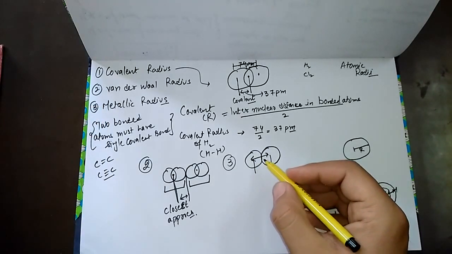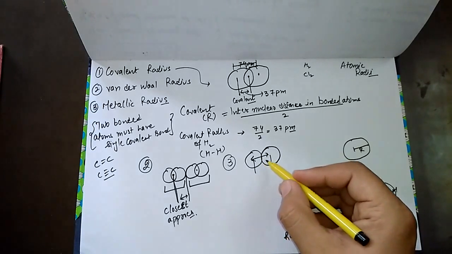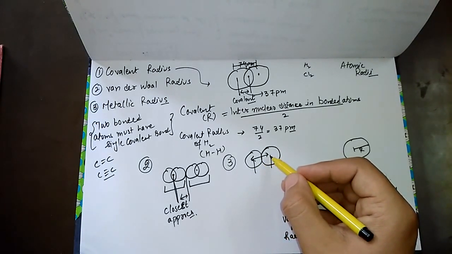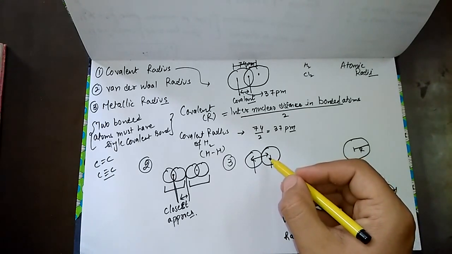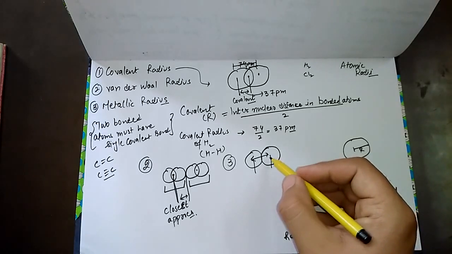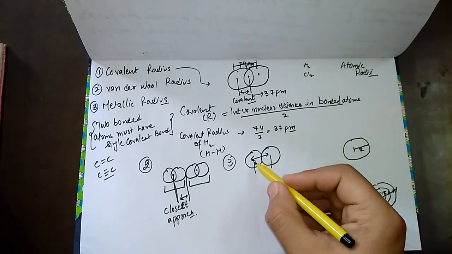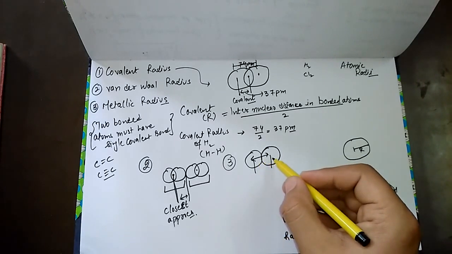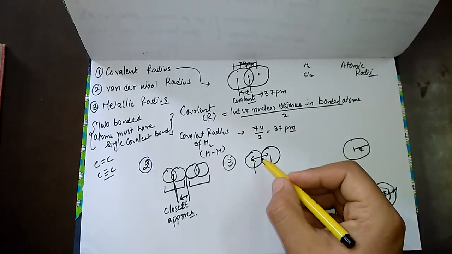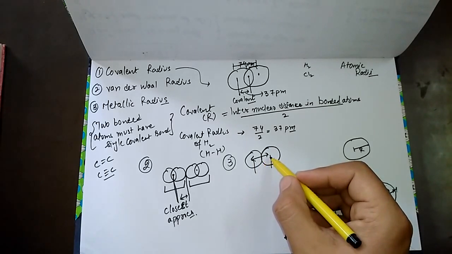We know the metallic bond is weaker than the covalent bond, therefore the internuclear distance between the two atoms in a metallic bond is more than in a covalent bond. I repeat again, the metallic bond is weaker than the covalent bond.